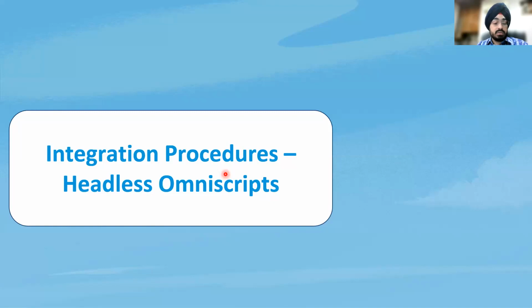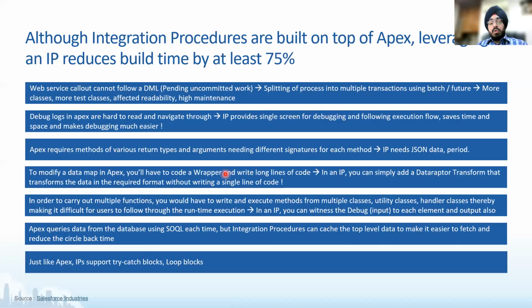Now, a lot of you are already familiar with Apex and are working within the Salesforce ecosystem. So there is a common question: if backend processes are to be used, then why not Apex? What is wrong with Apex? A lot of times we get this question: why are IPs being used? Why can't we use Apex? After all, it's all backend processes. We can build functions, we can configure loops, we can build methods, variables, lists, maps, all of that. Then why did IPs come into the picture?